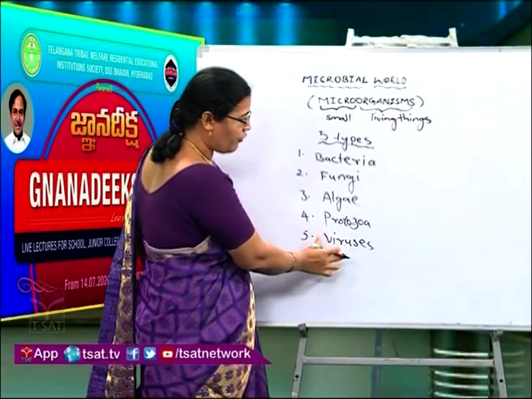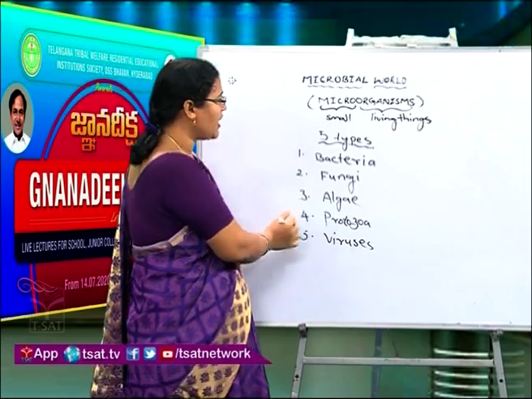These are the 5 major types of microorganisms.